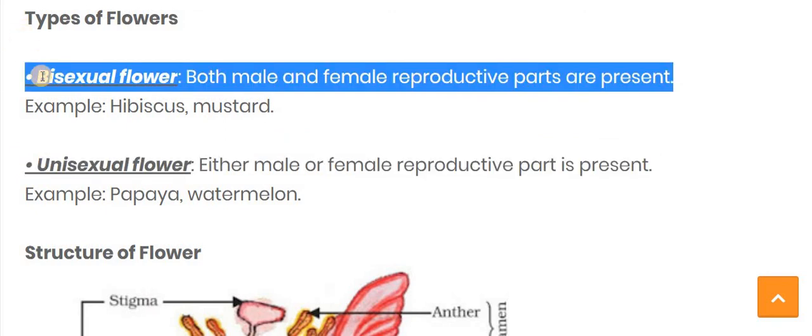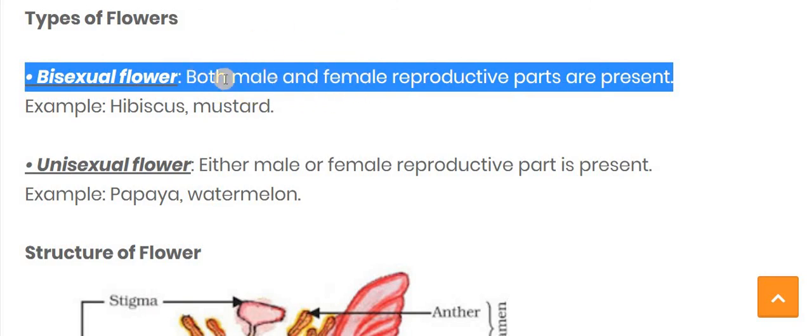Now let's see the first one, the bisexual flower. A bisexual flower means both the male and the female reproductive parts are present.